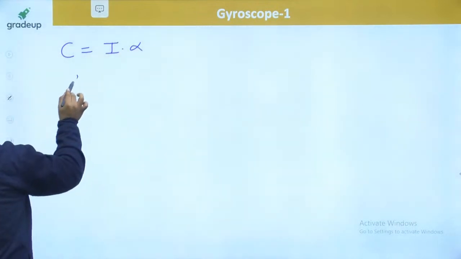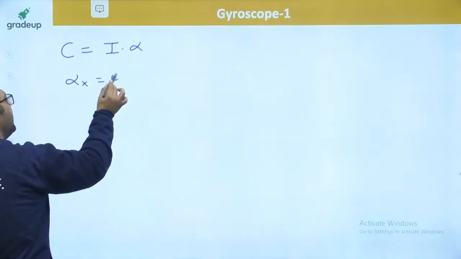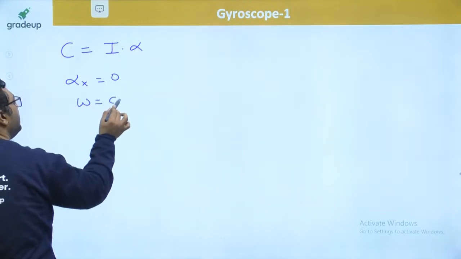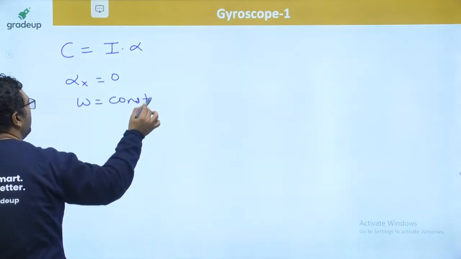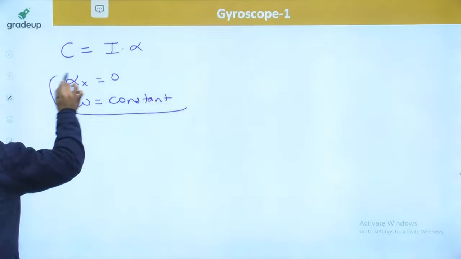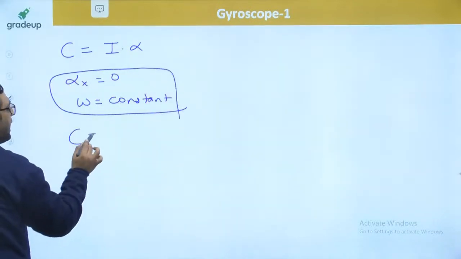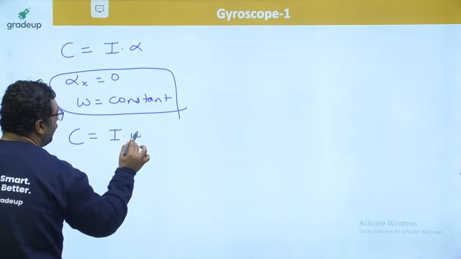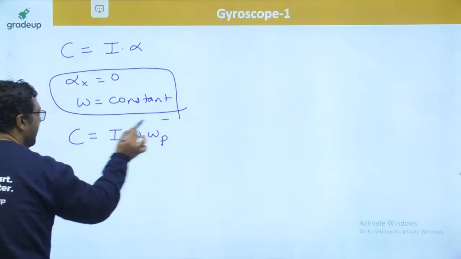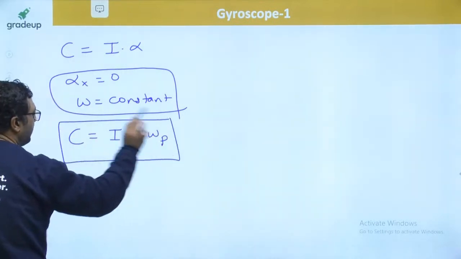And if we are assuming that alpha x to be 0, assuming omega to be constant in magnitude but changing in direction only, this is the fundamental assumption in gyroscope. You will be saying gyroscopic couple is going to be I omega omega p. So my dear, this is the magnitude of gyroscopic couple.